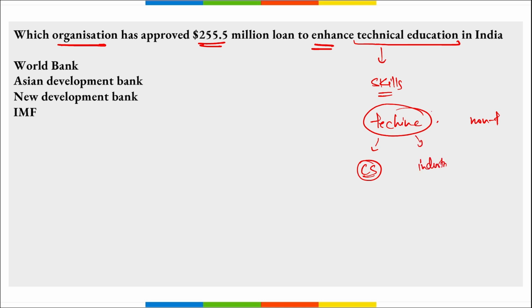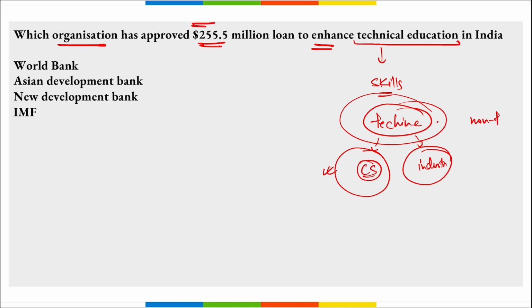So in order to provide these technical skills to the students who want these tech jobs, and then industrial skills also, recently which organization has approved $255.5 million loan? It is World Bank. Correct? And here the maturity period will be for 14 years, including a grace period of just 5 years.